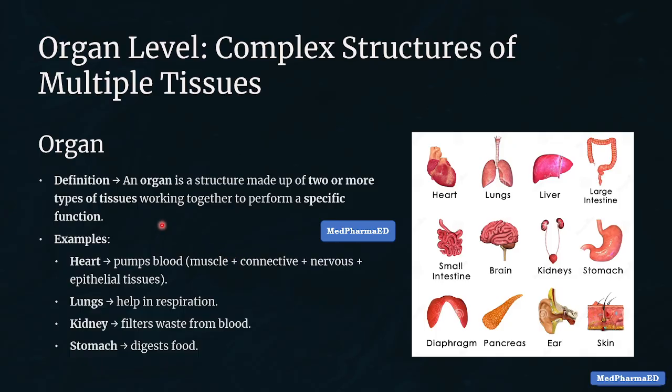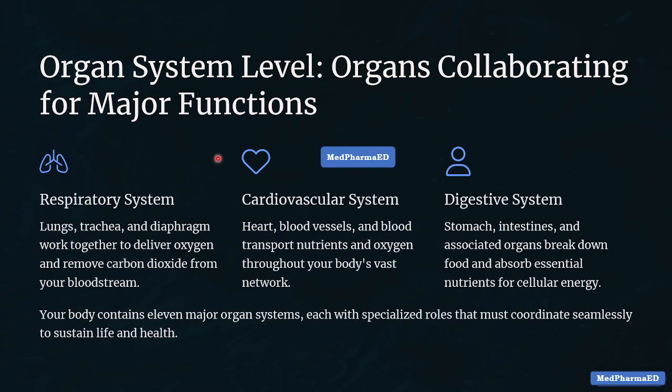Organ system level. An organ system means a proper team of organs working together. Respiratory system brings oxygen. Circulatory system carries blood, gases, and nutrients. Digestive system breaks down food and gives nutrients. Our body has a total of 11 systems. Just like in school, teamwork is important. In the body too, organs work together like a perfect team. Teamwork always wins. And finally, the highest level, organism.